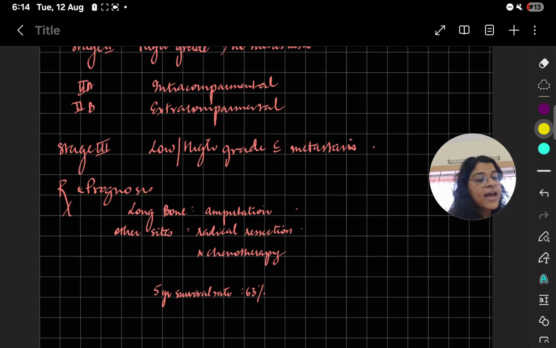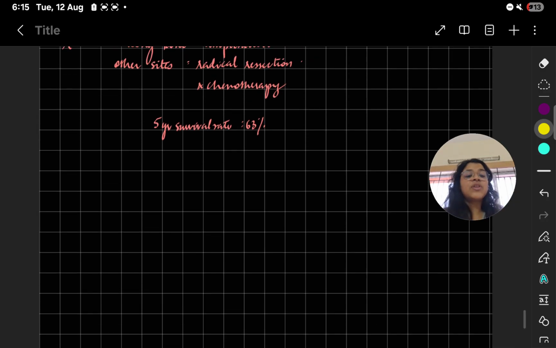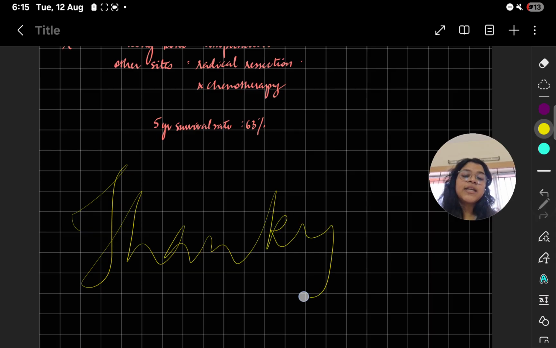For other sites, you can have radical resection. You will learn about radical resection in surgery, the neck dissection or something. And you can have chemotherapy also as an option. The 5-year survival rate after osteosarcoma is 63%. With that, we finish with osteosarcoma. Thank you for a patient hearing.